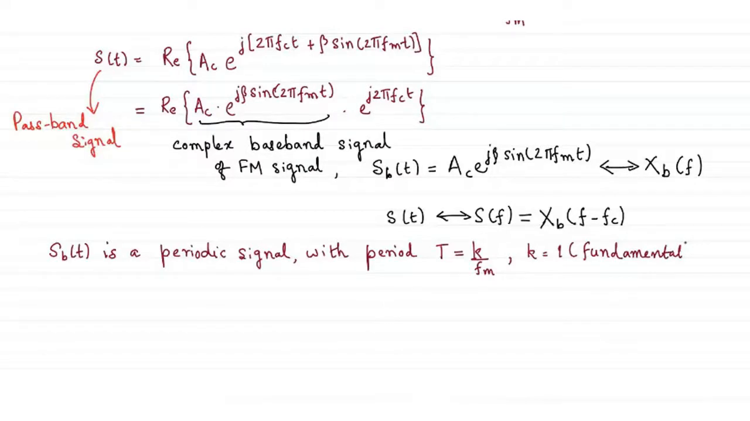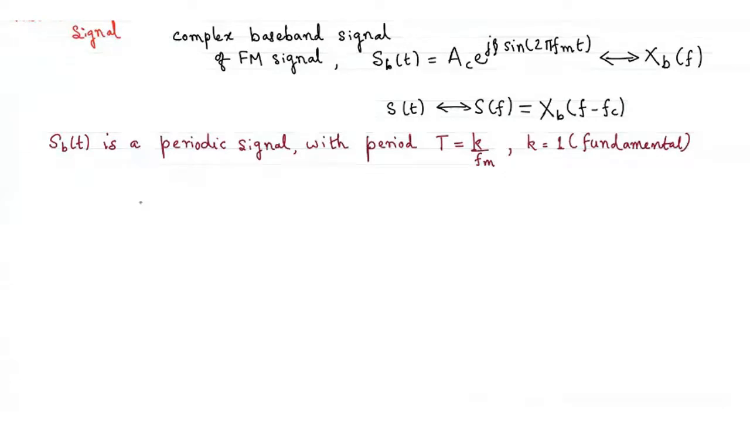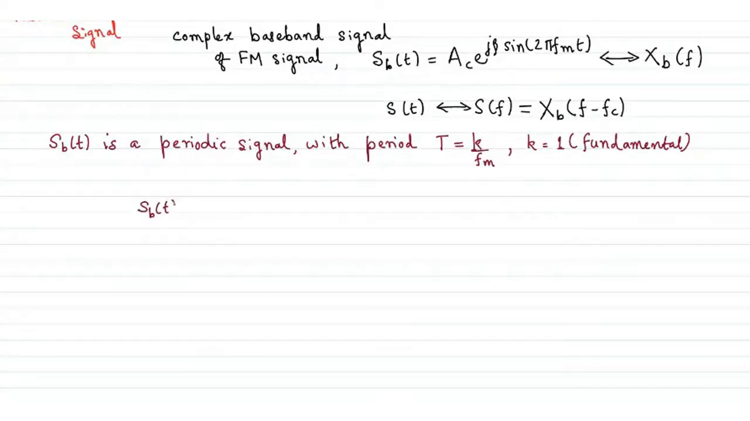Okay, so we'll assume the value of k to be 1 to consider for the fundamental period. So if you know s_b(t) is a periodic signal, then I can express this s_b(t) using Fourier series. What is the necessity of expressing s_b(t) in Fourier series? Can anybody tell?